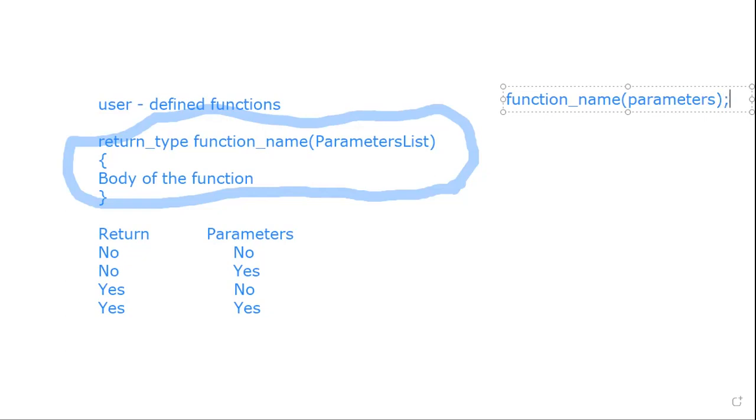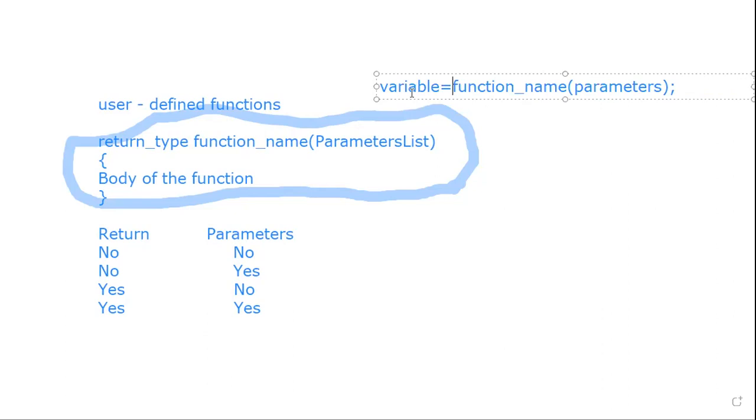These parameters are optional. If the function doesn't have any parameters, none are required. If it has parameters, you have to specify them. Finally, the returned value will be stored in some variable. Whenever the function returns some value, it will be stored in a variable. This is also optional, because sometimes you may not have a return. So storing into a variable and passing parameters are both optional.